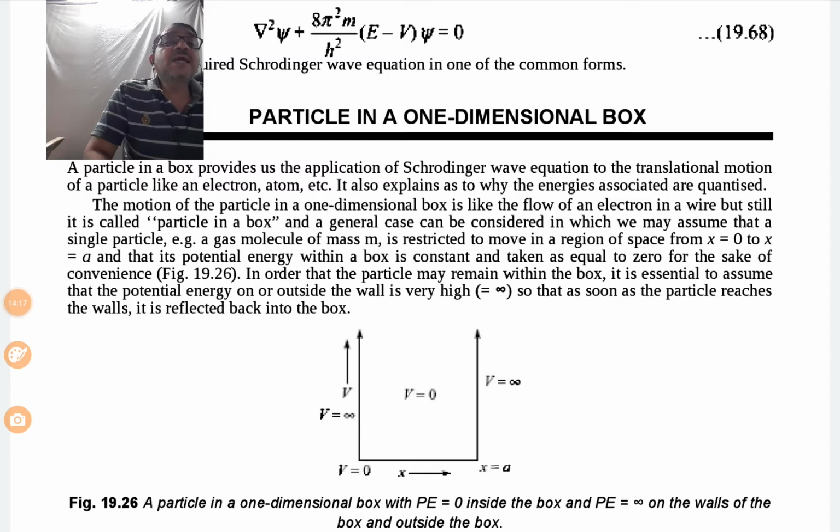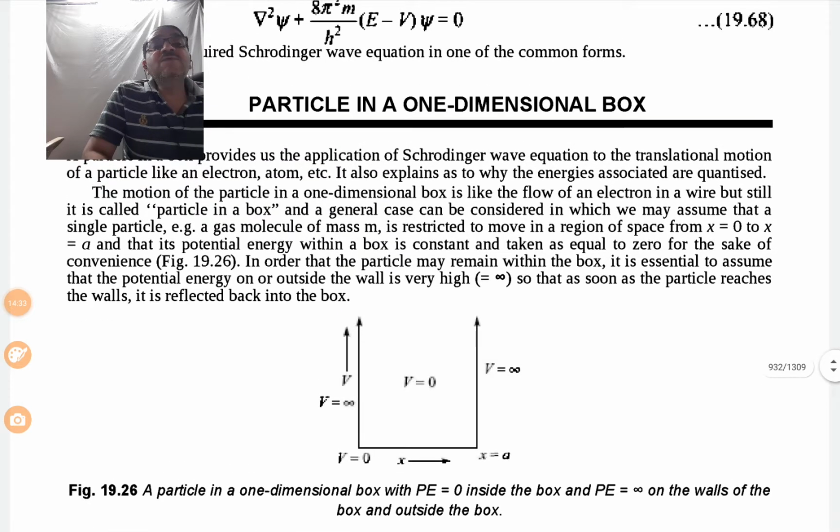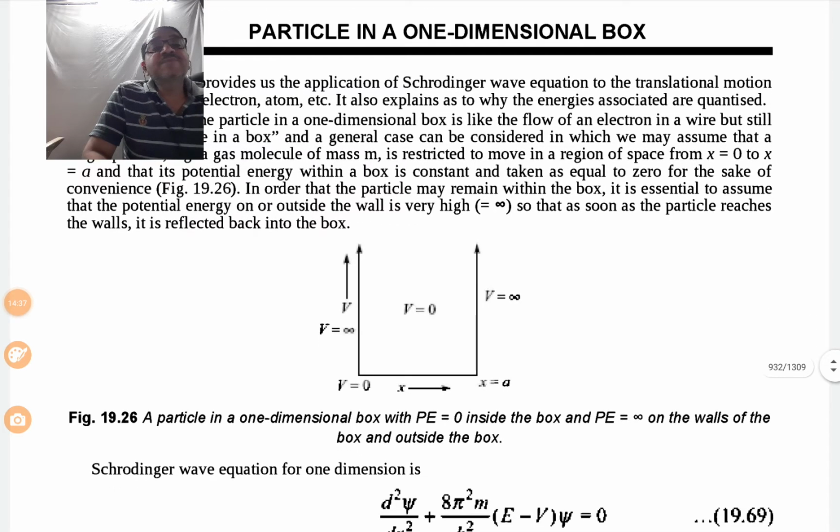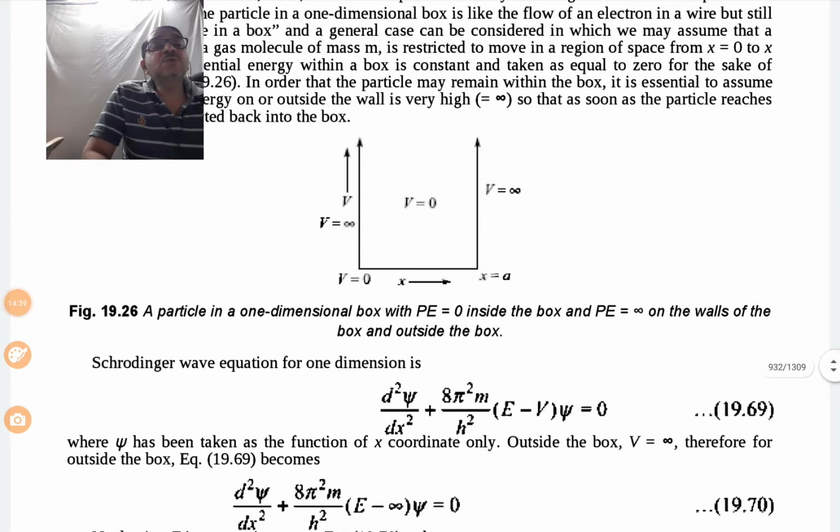In order that the particle may remain within the box, it is essential to assume that the potential energy on or outside the wall is very high, that is, equal to infinity, so that as soon as the particle reaches the walls, it is reflected back into the box. Here the diagram is shown.